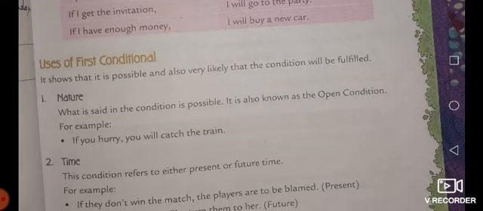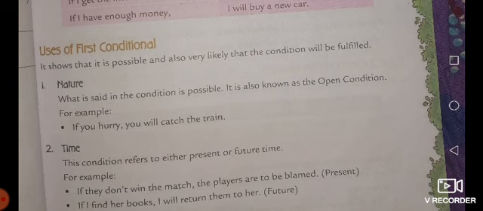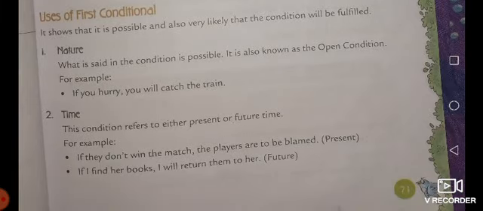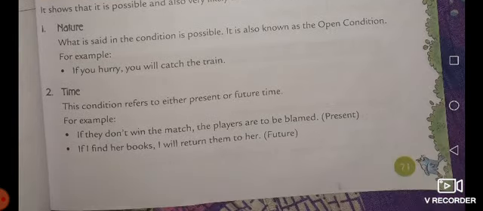First of all, it shows that it is possible and also very likely that the condition will be fulfilled. First is nature. According to nature, what is said in the condition is possible. It is also known as the open condition. If something in a conditional is possible, this kind of sentence is known as an open condition. For example, if you hurry, you will catch the train next time.